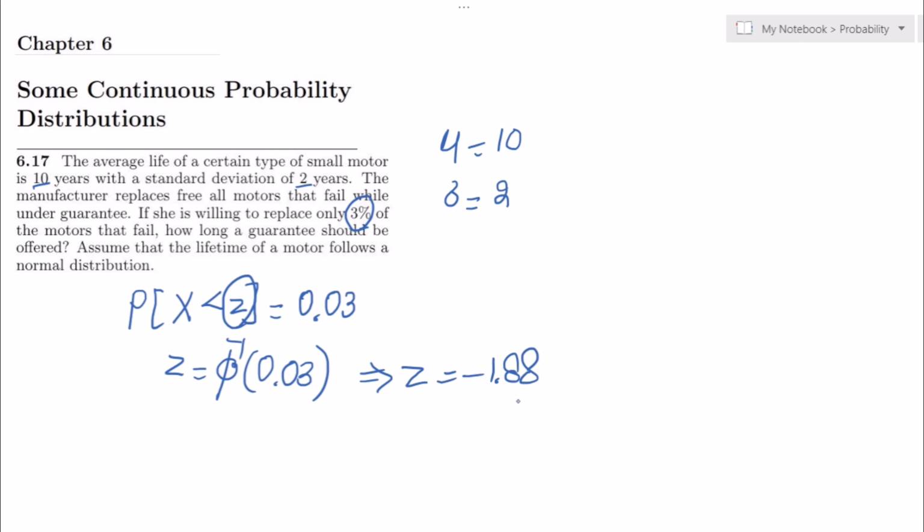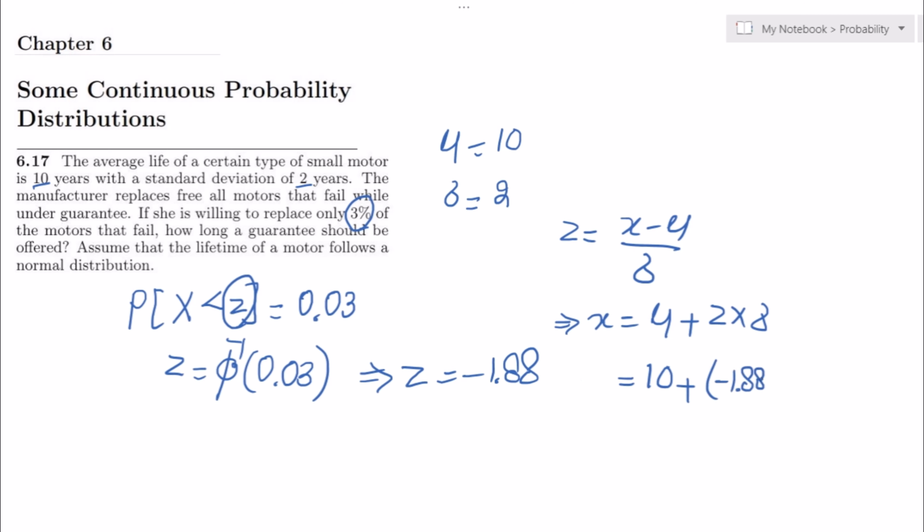Okay, so from it we have to find the value of x, and we previously have known that z is equal to x minus mu divided by sigma. From it the value of x is mu plus z multiplied by sigma. Let me write the value of mu, that is 10, plus the value of z, which is known, minus 1.88, and multiplying with sigma, which is 2. Okay, so it would be 10 minus 1.88 multiplied by 2.